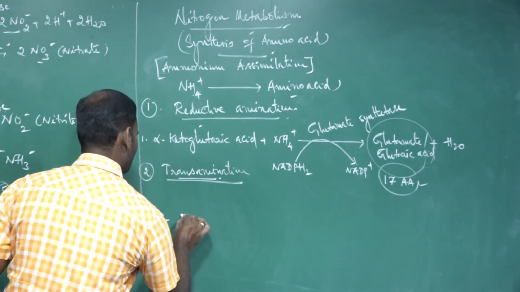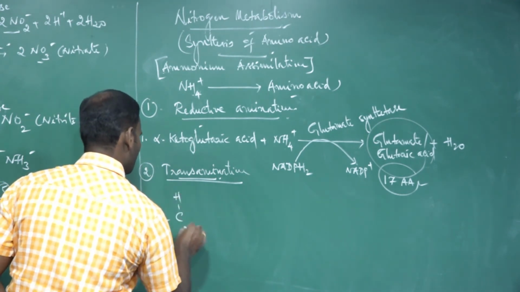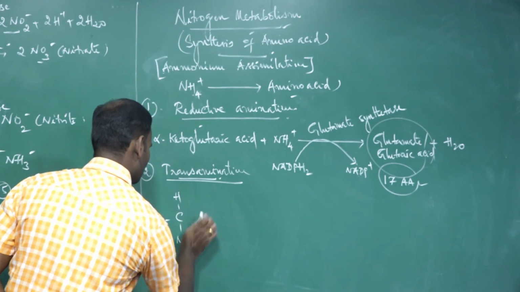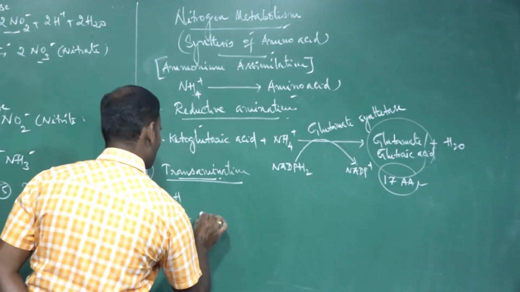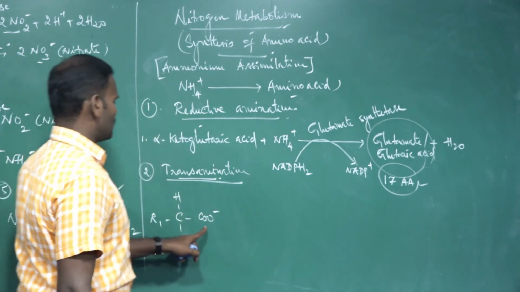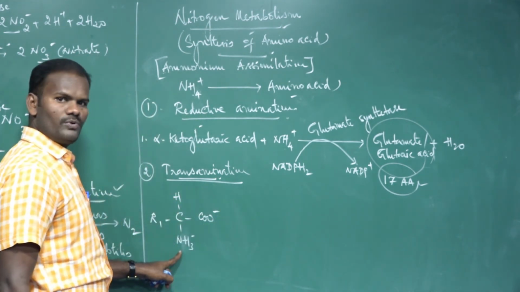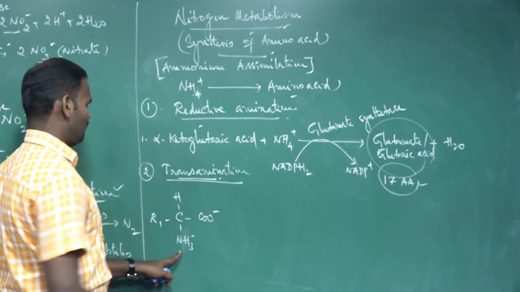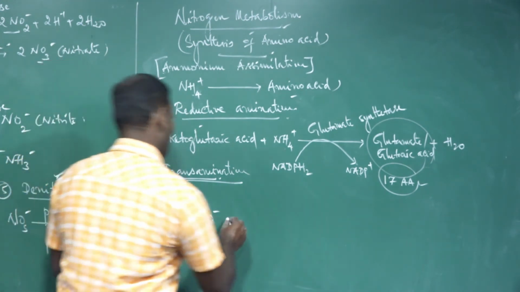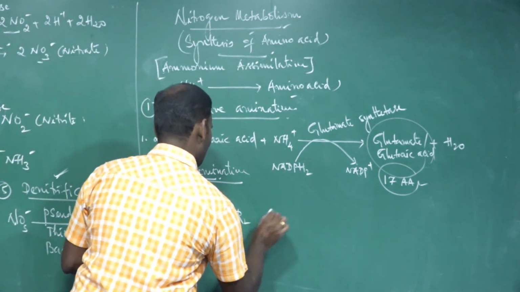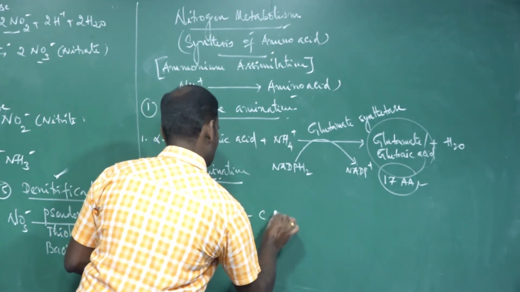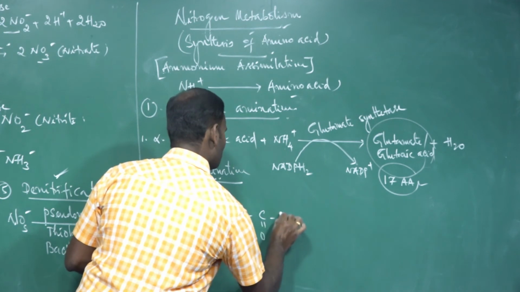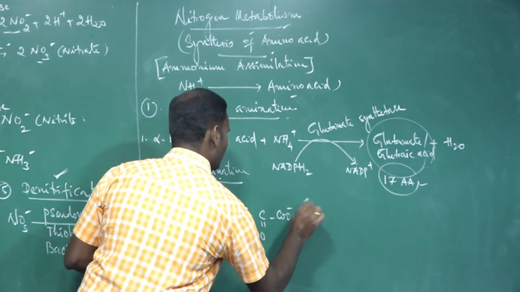For example, R1, H, NH3, the amino group, COO, the carboxylic group. These are the structure of the glutamic acid amino acid. Plus another, C double bond O, COO minus.